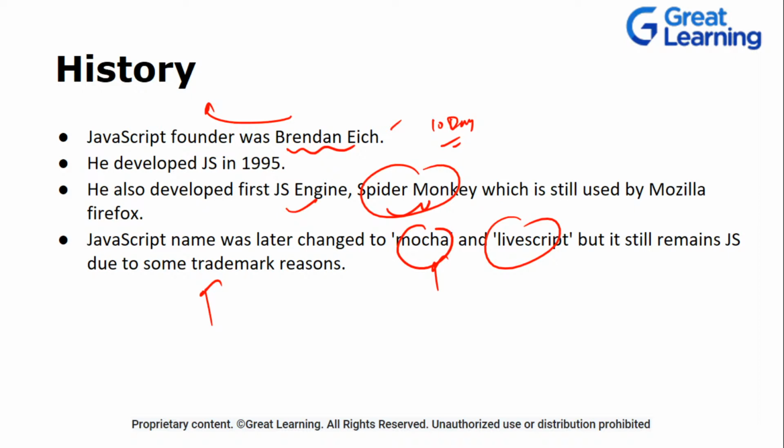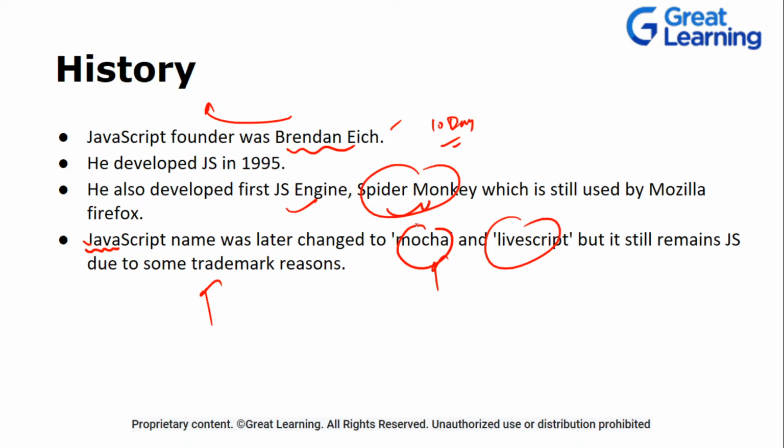Now you might be thinking, is there any similarity between Java and JavaScript? It is just the naming that was given to it at that time. You might see that Java is in the name because at that time Java was booming, and they wanted to keep it somewhat relatable to Java.